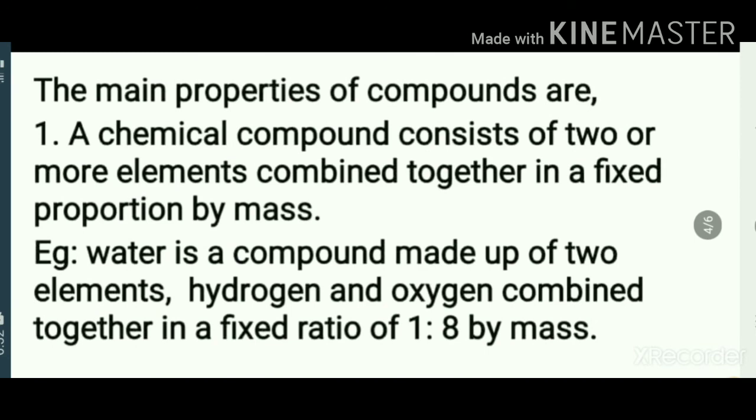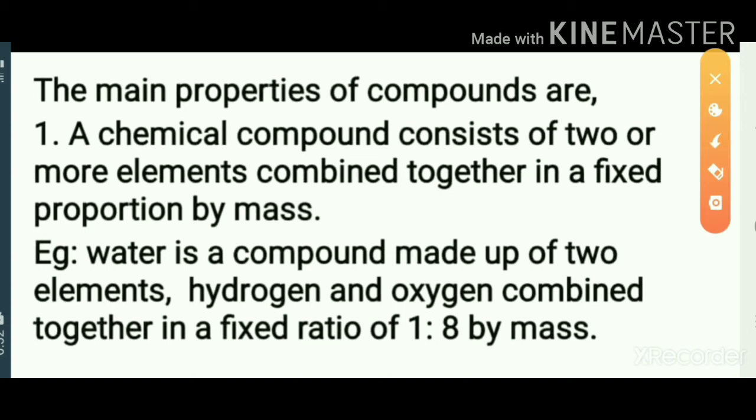Now, we look at the main properties of compounds. Number 1, a chemical compound consists of two or more elements.